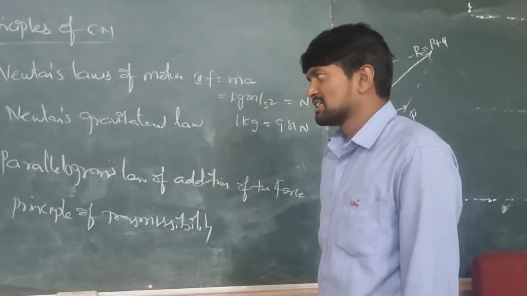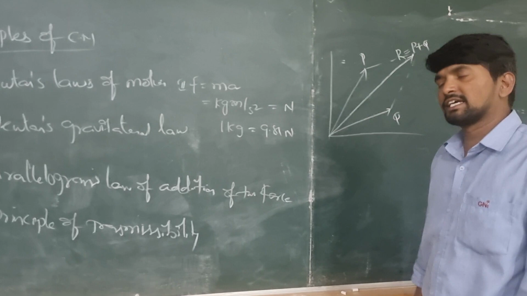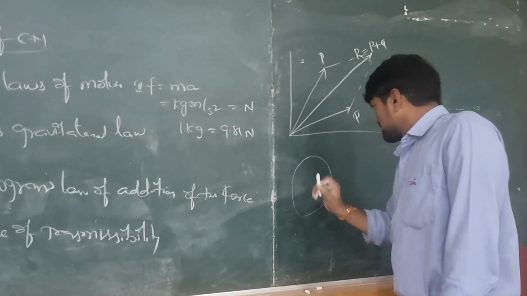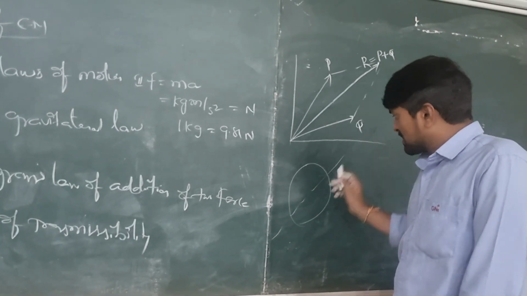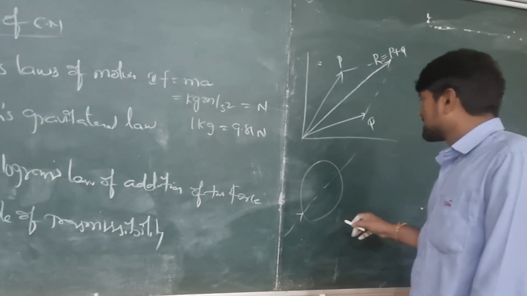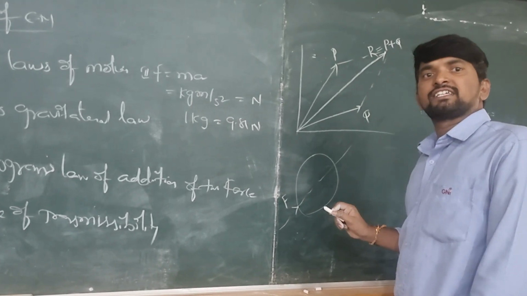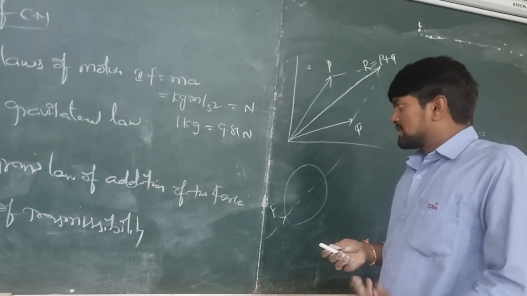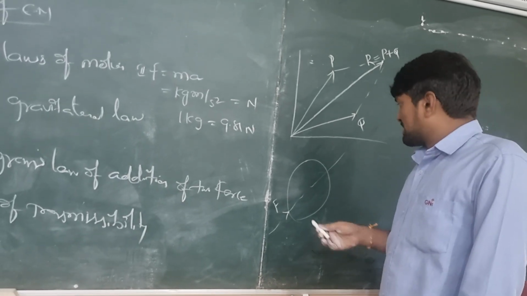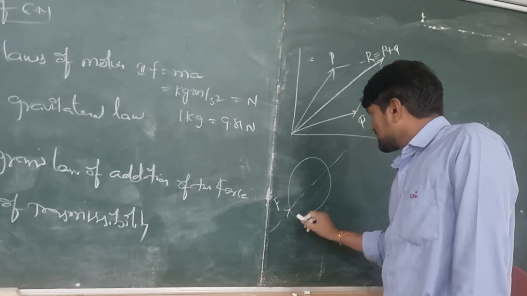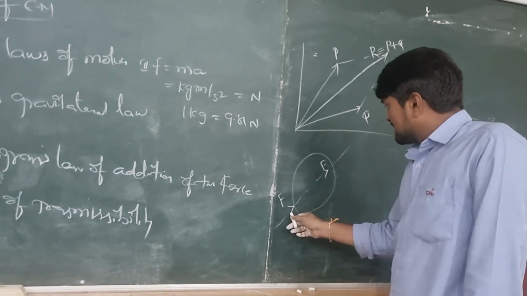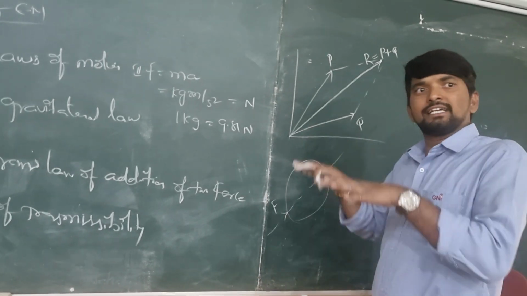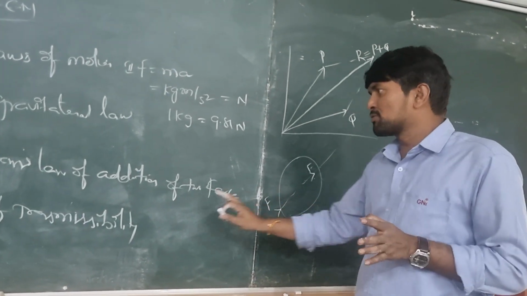And the last one: the principle of transmissibility of force at a point. So what is the principle of transmissibility? Suppose this is a body, and this is the line of action of a force. If the force is applied at any point on the line of action, the effect remains the same, or the body does not undergo any movement. Suppose I am applying the force here or here. On the line of action, wherever the force is applied, the effect is the same. The body remains in equilibrium. That is the principle of transmissibility.